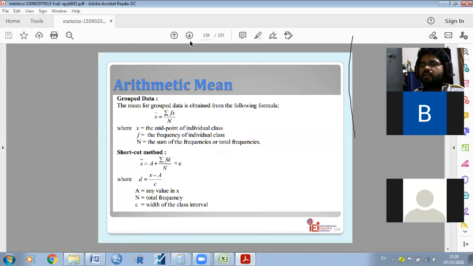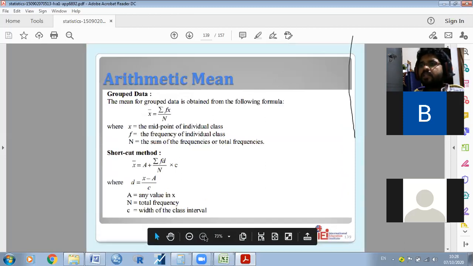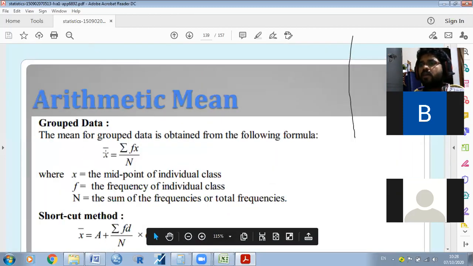Then, within the arithmetic mean, last day we discussed that it can be a discrete series, individual series, and continuous series. For example, if the values are given as grouped data, the earlier raw data is called ungrouped data. How can we find the average for grouped data? In order to find the average, we need to follow this method: x bar is equal to sigma f of x by n.